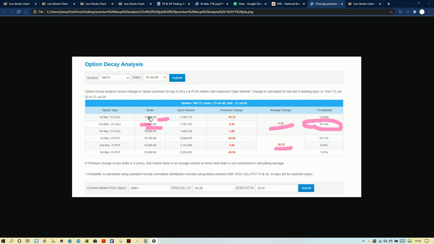Earlier we also saw that 11,180 will be the resistance point, and here we can see that the maximum OI gets built at this point, so that is also confirming the upside movement. So overall the premium option data is confirming the bullishness, and many other setups are also confirming the bullishness. But Nifty will not move straight towards the upside. Certain ups and downs will be there intraday, so we need to keep watch on the intraday setup.